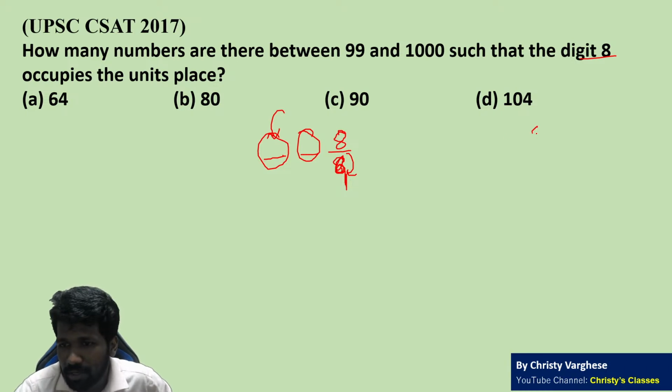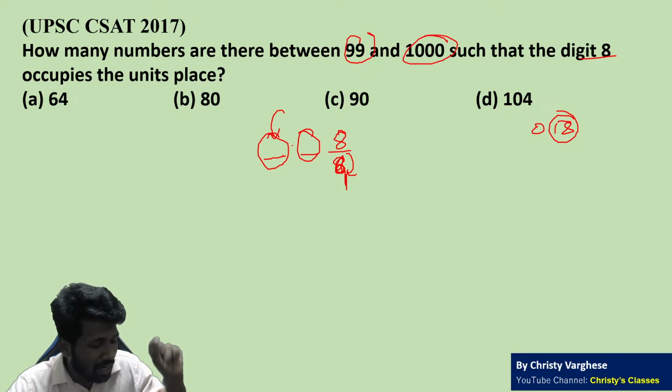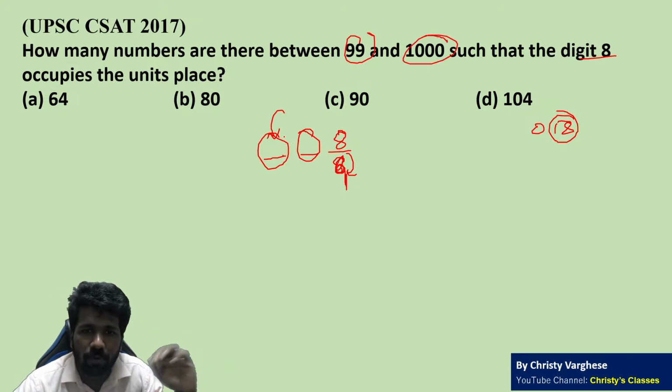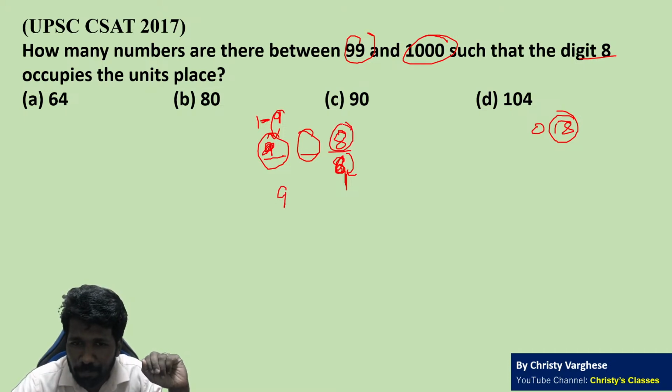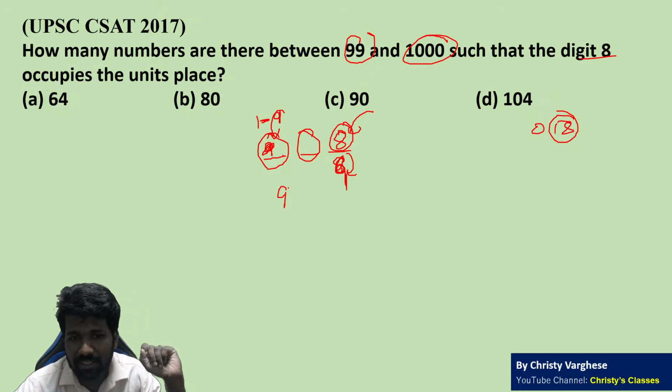For example, 018 is a 2-digit number. That is not between 99 and 1000. So there is a constraint that the leftmost digit cannot be 0. The leftmost digit can only be 1 to 9. 1 to 9 are 9 possibilities, not 8. 8 is the only possibility in the other case, that is the meaning of this 8. So 9 possibilities to fill the hundreds place or leftmost place.